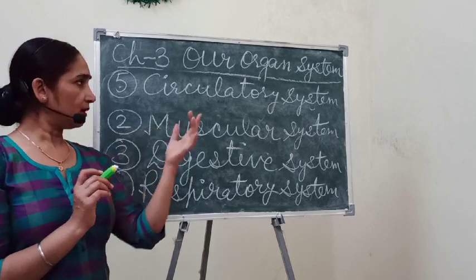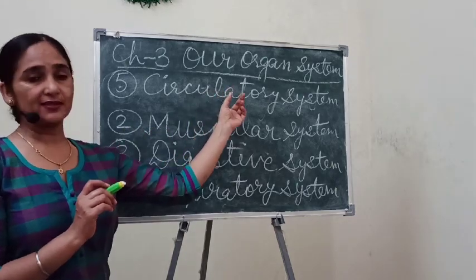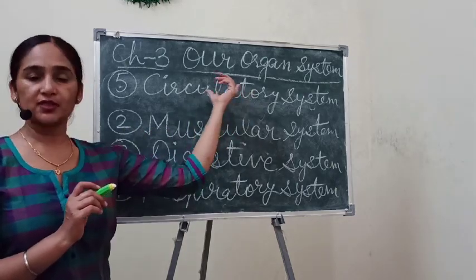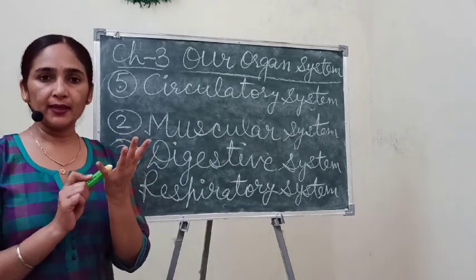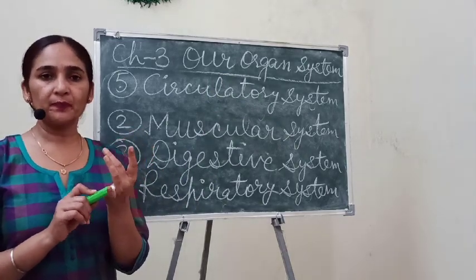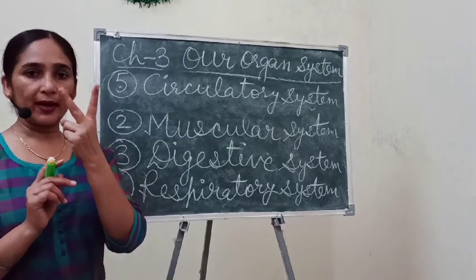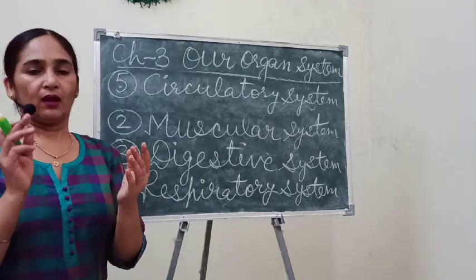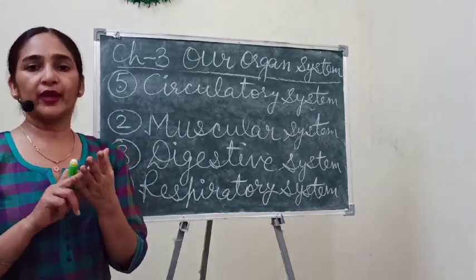Blood. Okay, so the organs of the circulatory system are blood and blood vessels. Okay, and blood vessels are of two kinds, mainly arteries and veins.